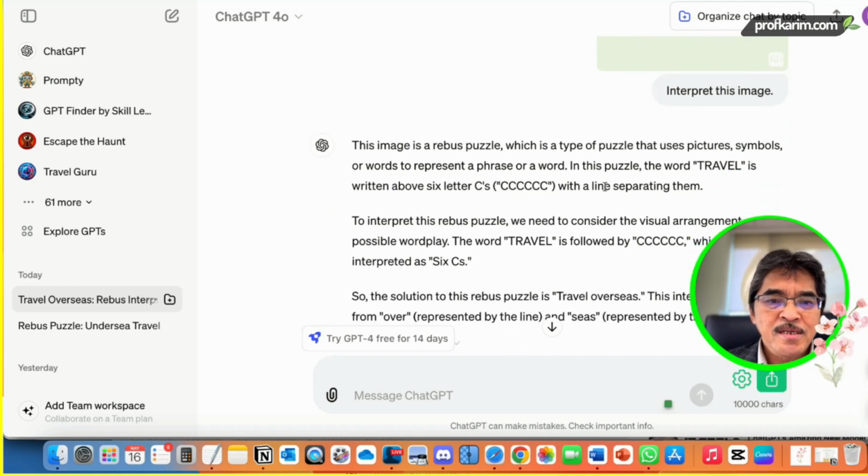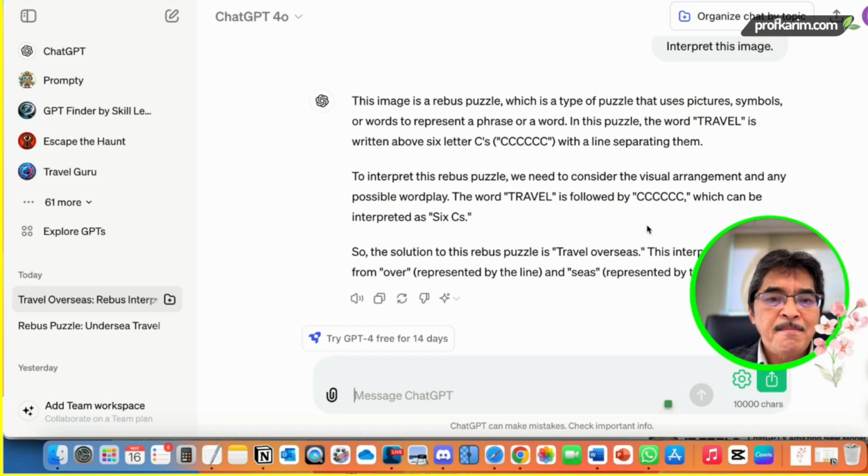So in this puzzle, it describes the word travel above six letters and a line separating them. It tells us how to interpret this puzzle, and it gives the solution, which is travel overseas.